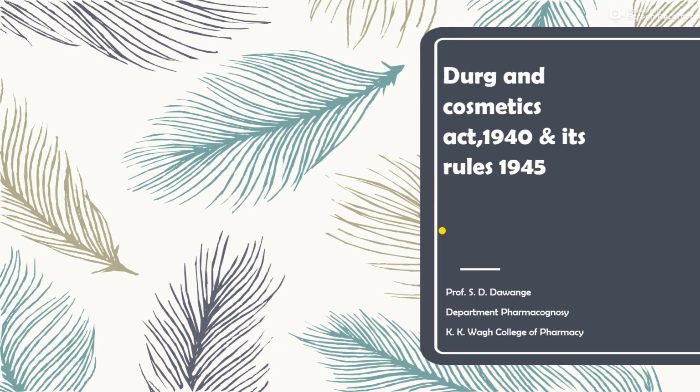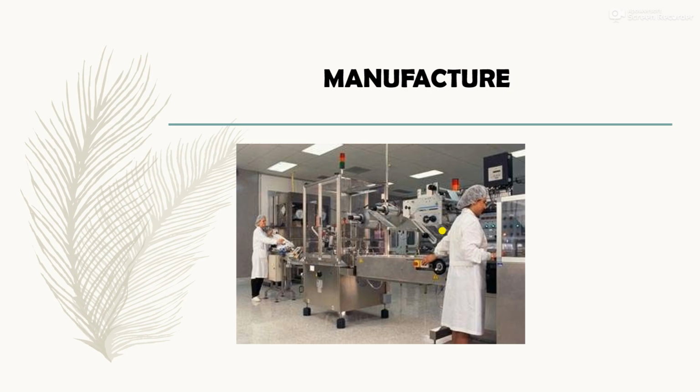Today we are going to study the manufacturing of drugs from the Drugs and Cosmetics Act.